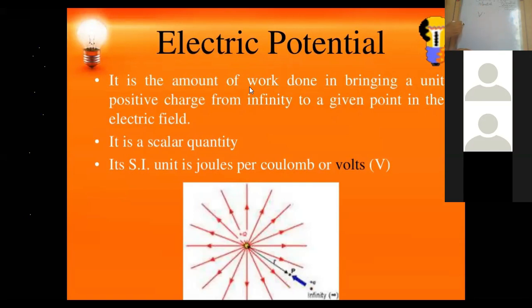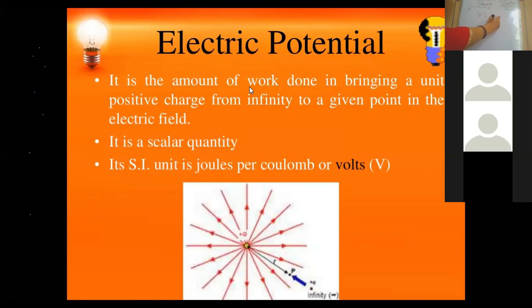If there are two points A and B, the work done in moving a unit charge from A to B is the potential difference between point A and point B. So V, the potential difference, is equal to the amount of work done in moving a unit charge.